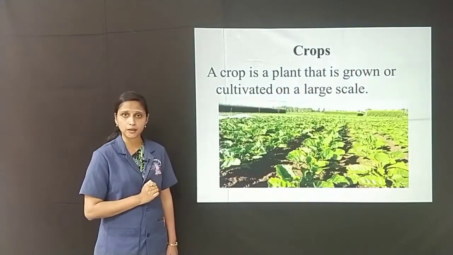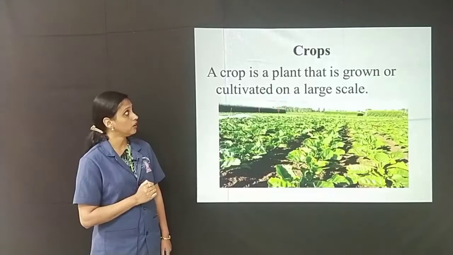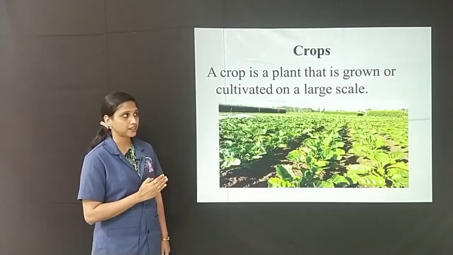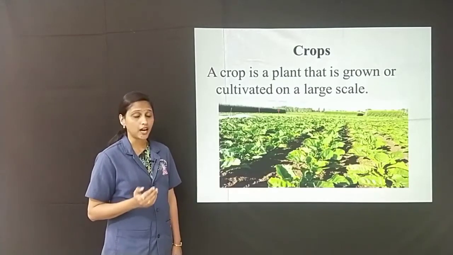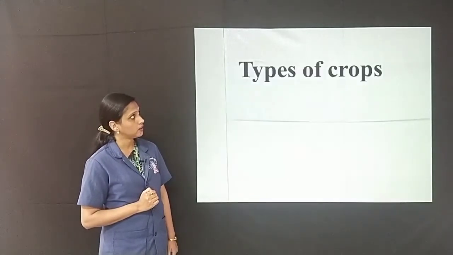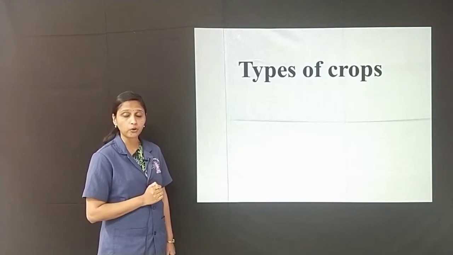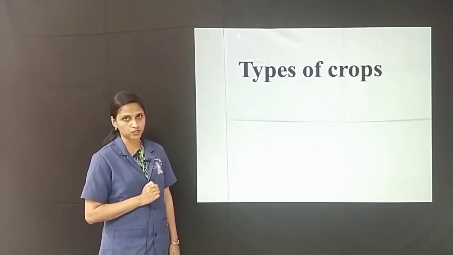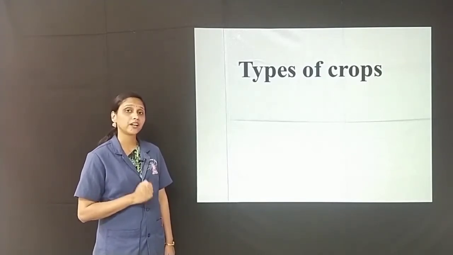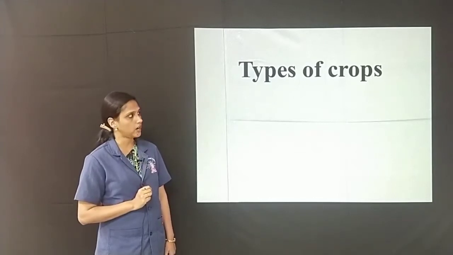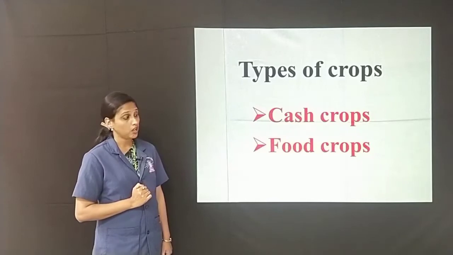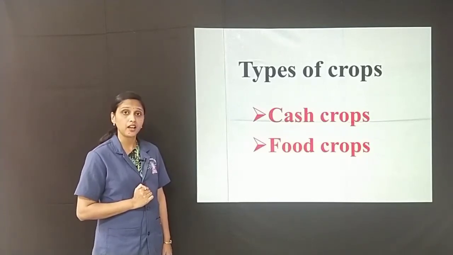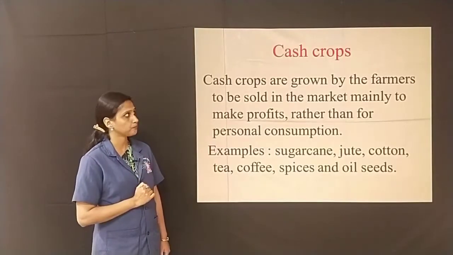Now let us learn about crops. A crop is a plant that is grown or cultivated on a large scale. Now let us learn about the different types of crops. Crops are divided into two types. They are cash crops and food crops. Now let us learn in detail about cash crops.